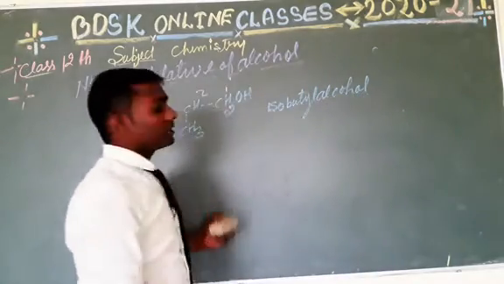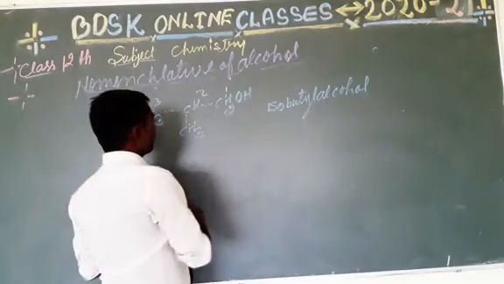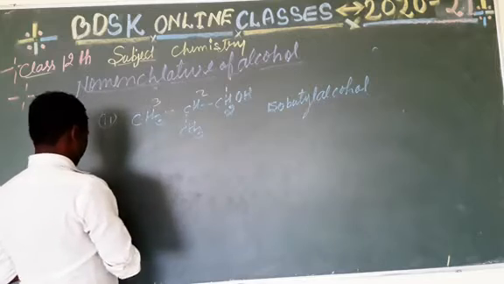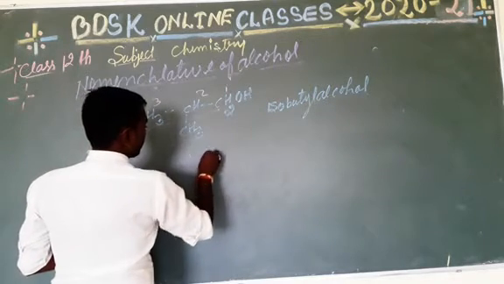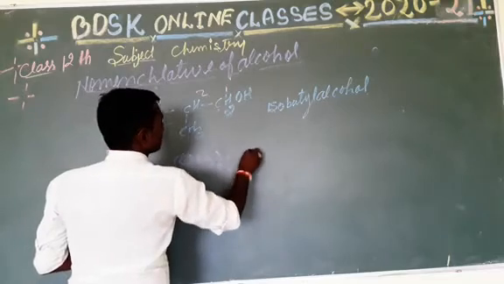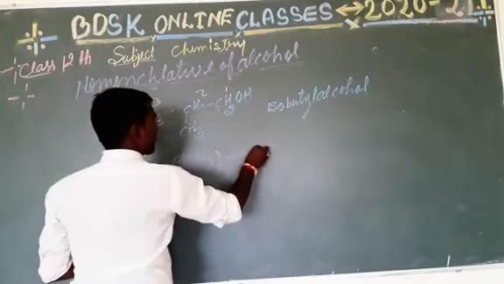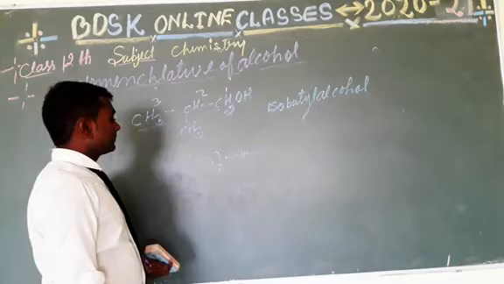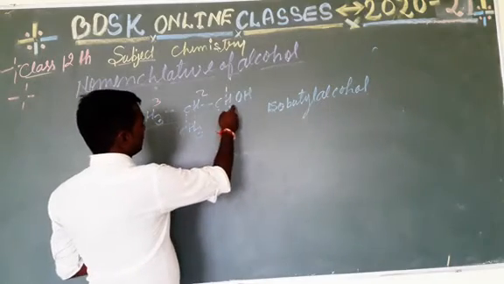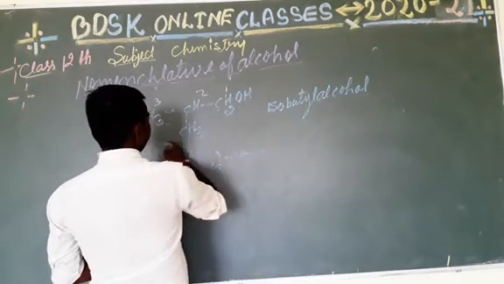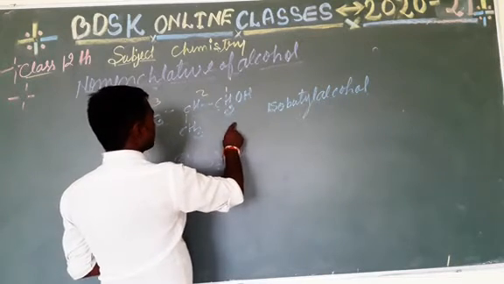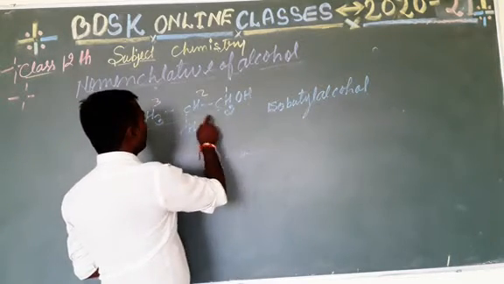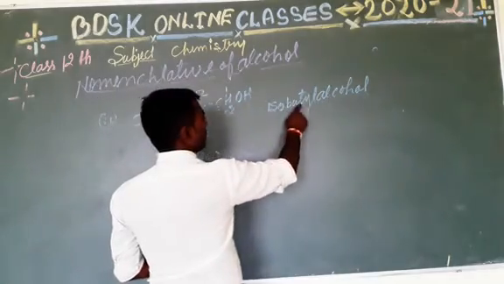This is the common name. Iso, because this is an iso form. So this part of this compound is known as iso, and we say alcohol. So iso 1, 2, 3, 4 butyl alcohol.